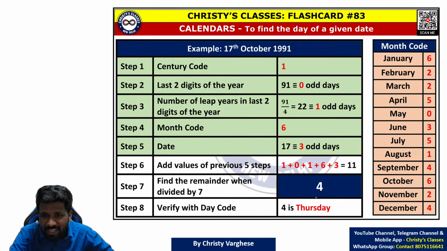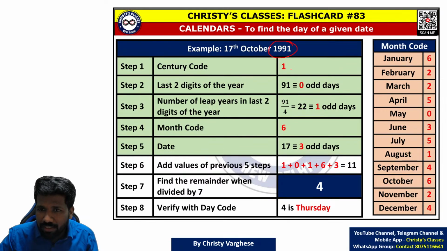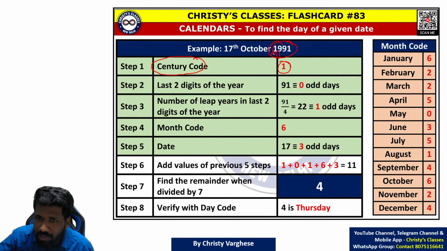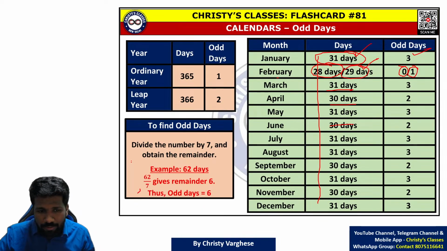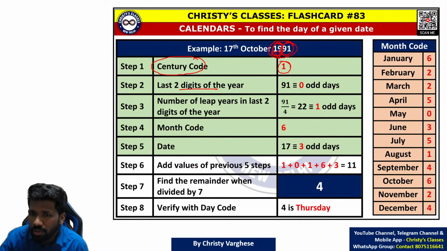I will explain this concept with an example of 17th October 1991. If it is 1900 something, the century code should be considered. The century code for 1900 something is 1. So that is the first step: write down the century code. The second step: the century code accounts for the 1900 value, so what is remaining? The 91 value. Take that 91, the last 2 digits of the year. Now in each step we want only the odd day. I already taught you what an odd day is and how to calculate it. The last 2 digits you took, find the odd day corresponding to that so that it is easy to calculate.